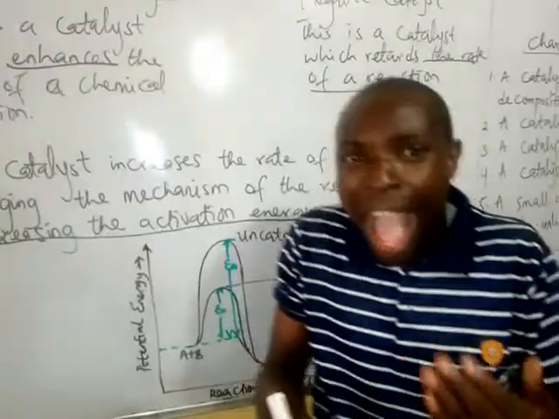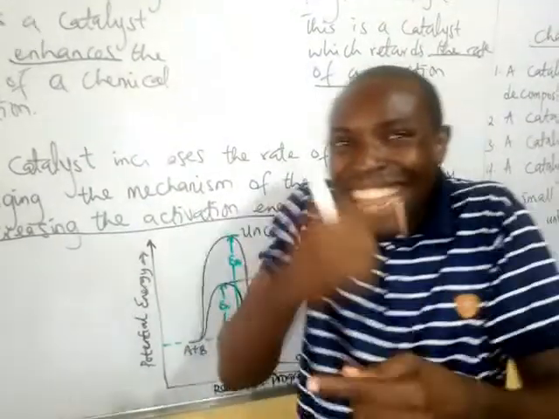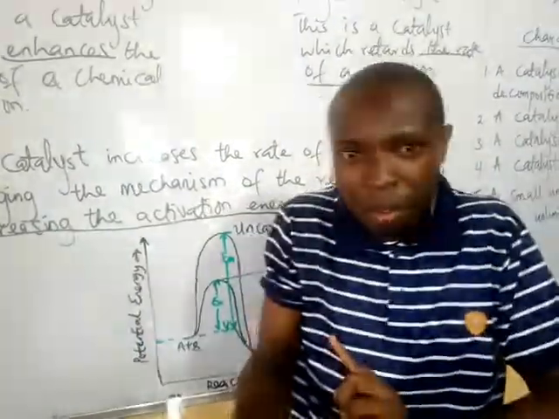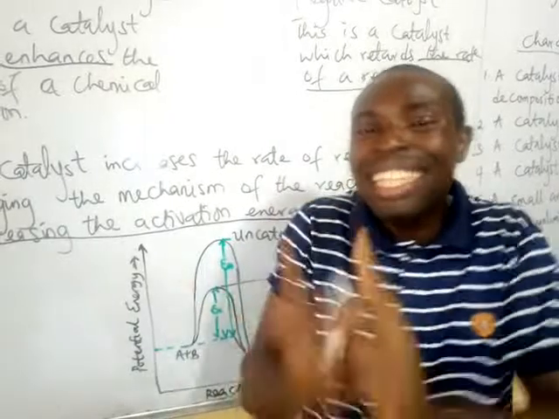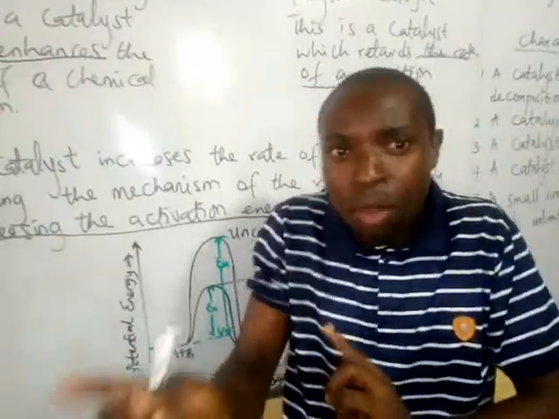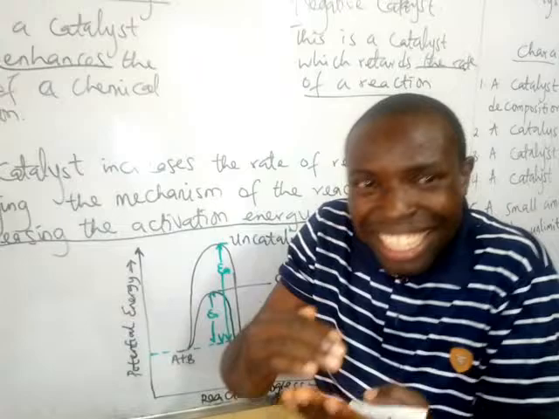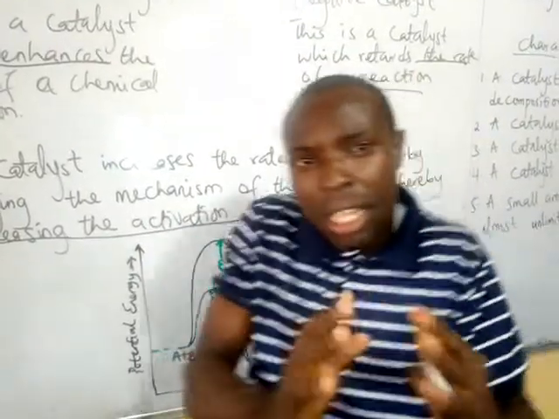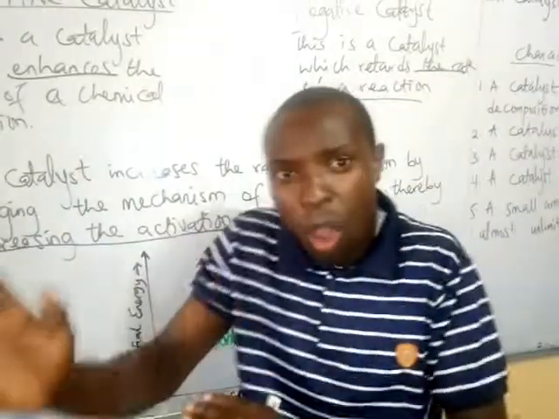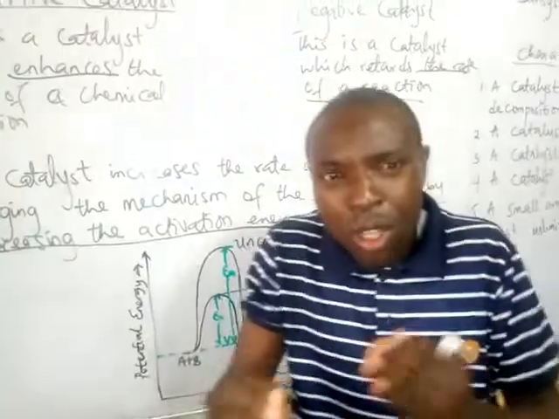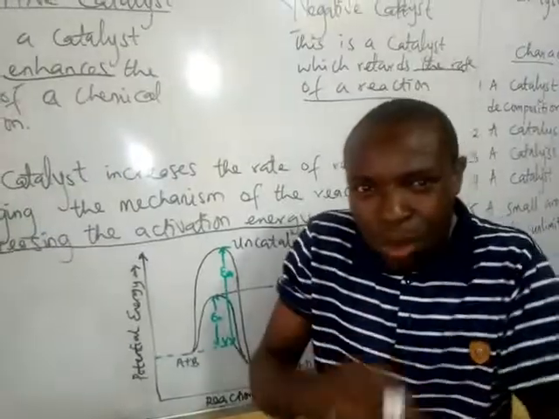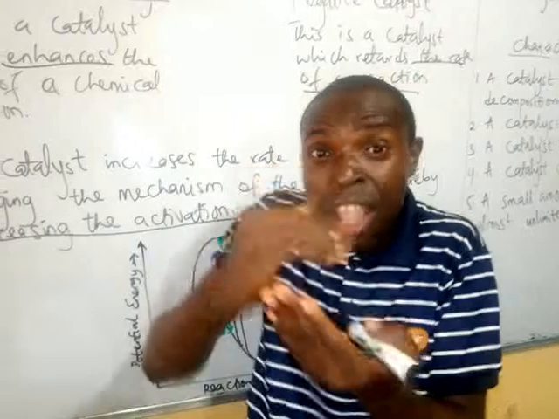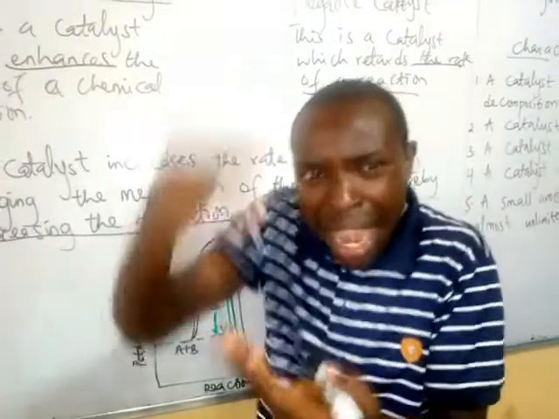You understood? So what does a catalyst do? It creates another route in which a reaction can occur, thereby providing an alternative route, by lowering the activation energy, that barrier. If it takes 20 minutes for a reaction to occur, because a catalyst has been added, it will create another route by which the activation energy can be reduced. That barrier can be reduced.